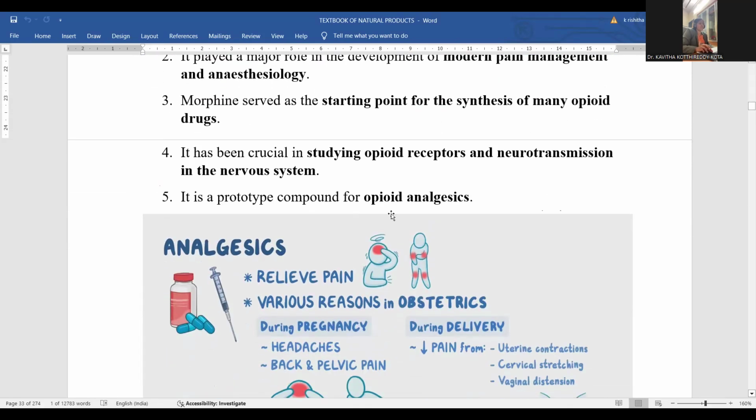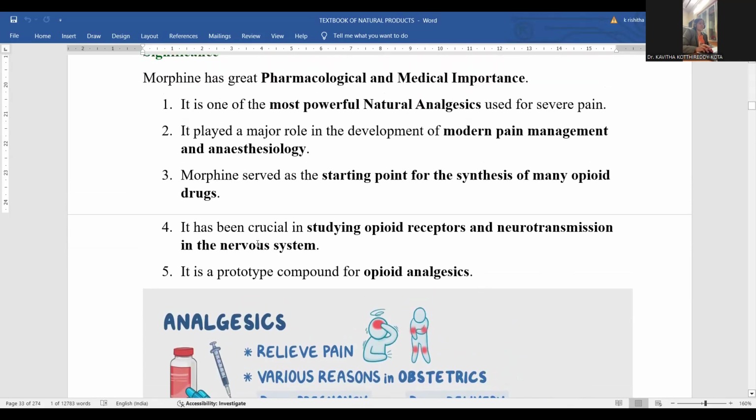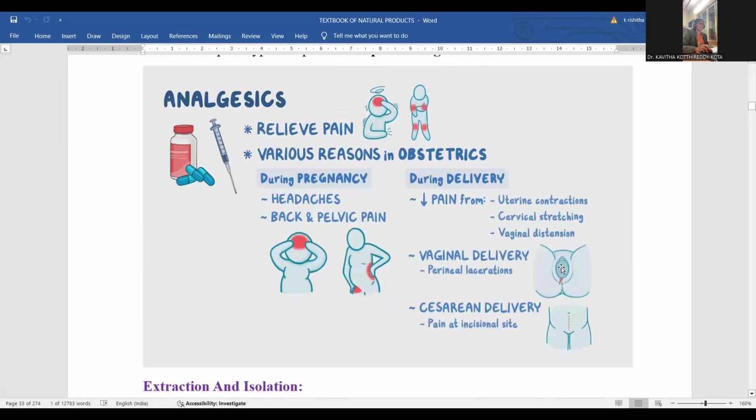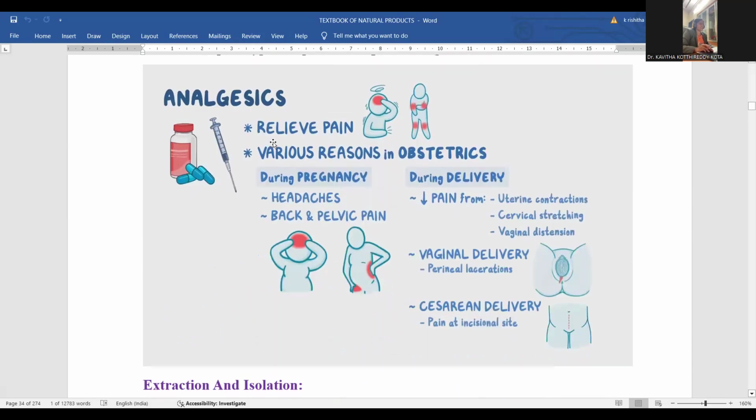It's a prototype compound for the opioid analgesics. In order to synthesize new drugs starting from this opioid analog, it works like a prototype. By taking this as a standard, other new compounds are developed. This is the way it is the standard for the synthesis of a new variety of drugs in this segment. So this is the analgesic agent, which is used to relieve pain in general.